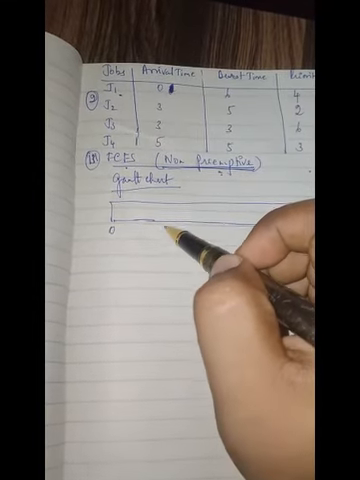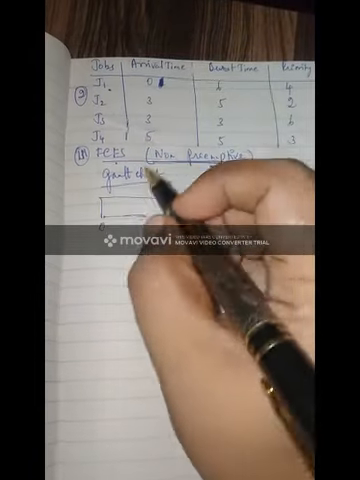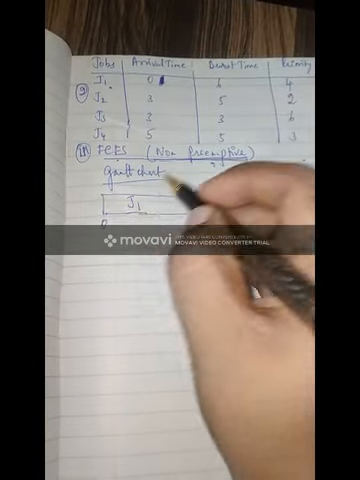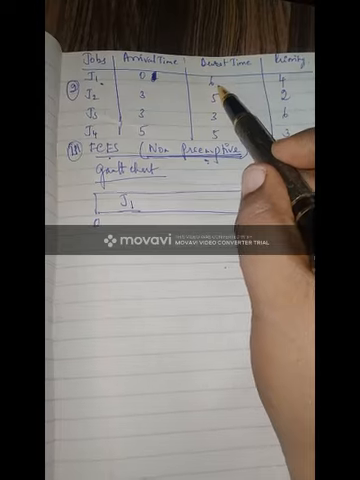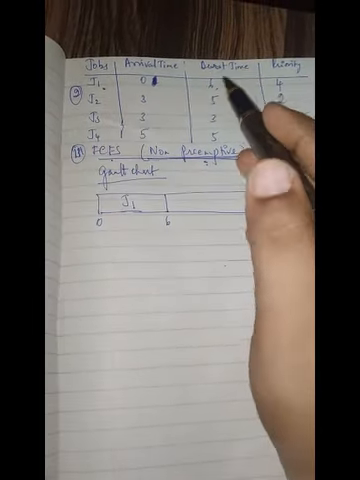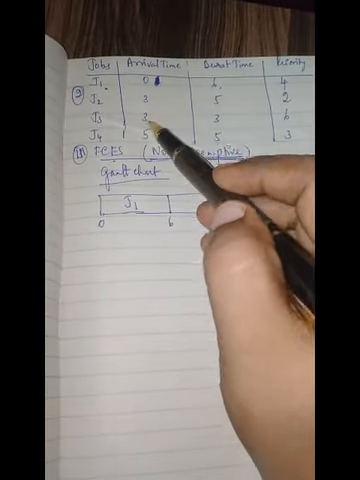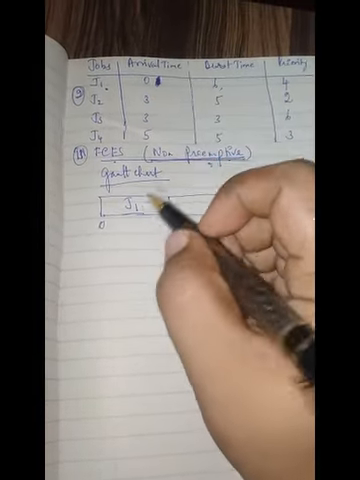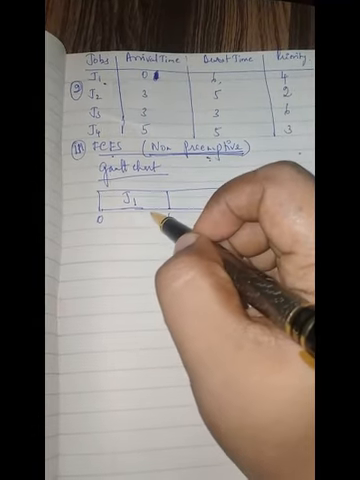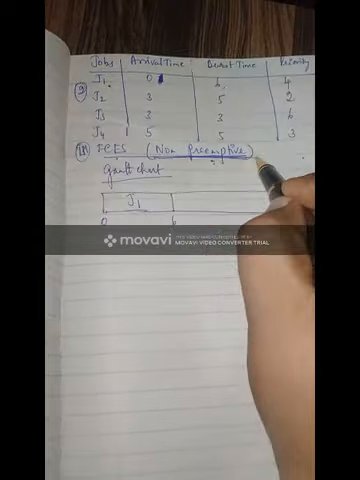Non-preemptive means you cannot stop in between, so you allow the process to execute completely. First we begin with J1. How much time does J1 take? Burst time is 6, so you allow J1 to execute up to 6. Even though other arrivals happen in between, like 3 and 5, we are not bothered about them because it is non-preemptive.